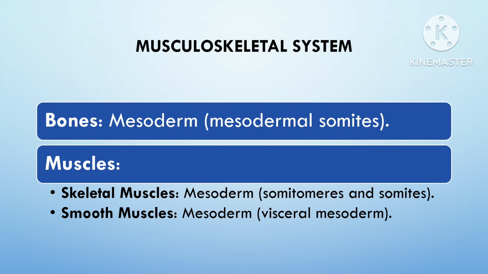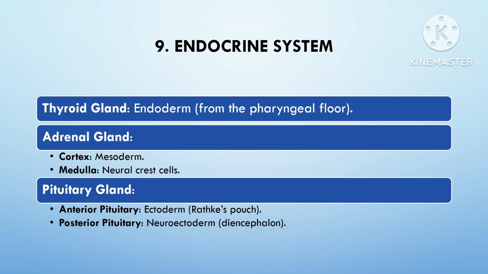Now we'll talk about the endocrine system. All the three germ layers contribute in the formation of the endocrine system. Ectoderm gives rise to the anterior and the posterior pituitary, adrenal medulla and pineal gland, while mesoderm contributes to the adrenal cortex and gonads. Also, the steroid secreting cells in gonads are also mesodermal in origin. Endoderm gives rise to the thyroid gland, parathyroid gland, pancreas and thymus. Both the exocrine and the endocrine parts of the pancreas are endodermal in origin.